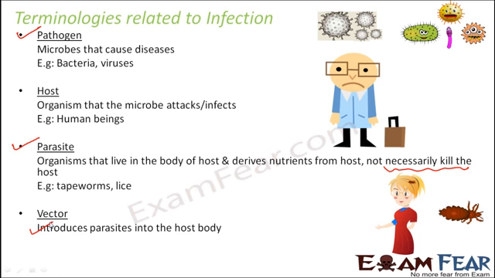Those insects might come and contaminate the food which we are about to eat. So these kinds of organisms which act as transmitting agents by introducing the parasites into the host body are called vectors. An example is a mosquito. You all know that malaria is a disease which is caused by the bite of a mosquito. So the mosquito there acts as the transmitting agent. While biting a person, it introduces the parasite inside the body of the person, and then the parasite causes the disease called malaria. So these are some of the terminologies which we will be using very often now.